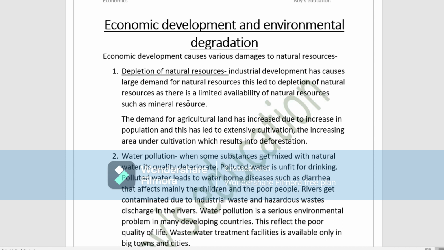Now the demand for agricultural land has increased. Why has the demand for agricultural land increased? Due to the increase in the population, and this has led to extensive cultivation. What is this extensive cultivation? The area under cultivation has increased, and this leads to deforestation, because the more land we need, the more area we need. So therefore it results in what? Deforestation. We are cutting down the plants to get the plot, to get the land. Okay, so this is the depletion of natural resources.